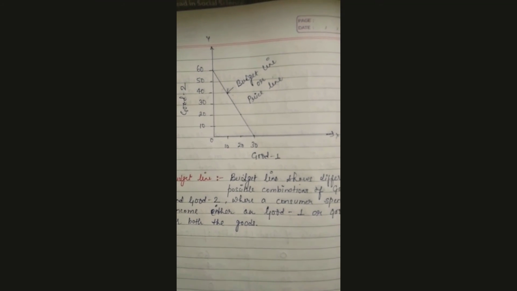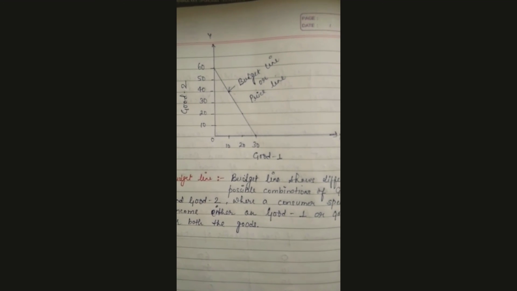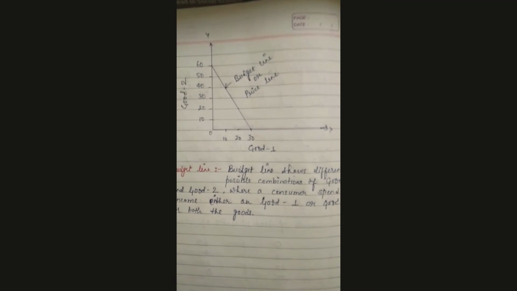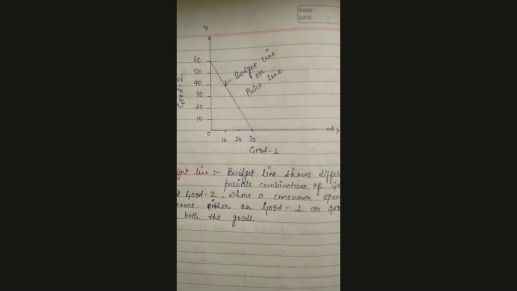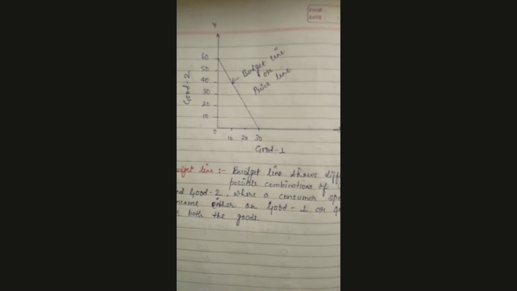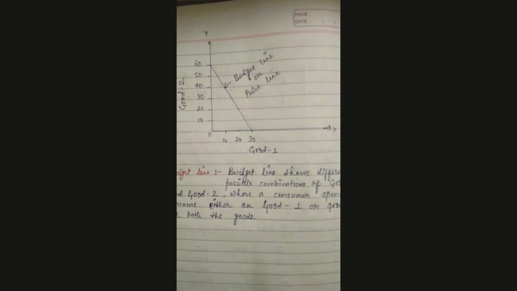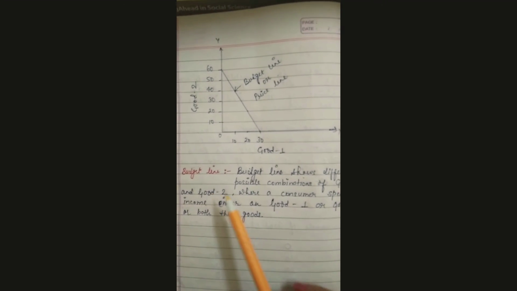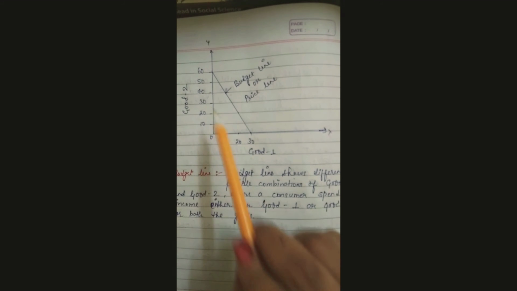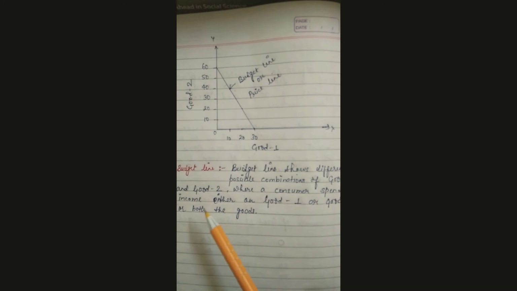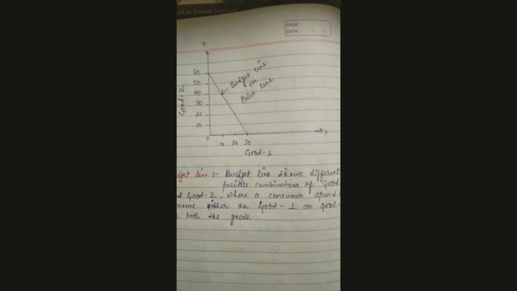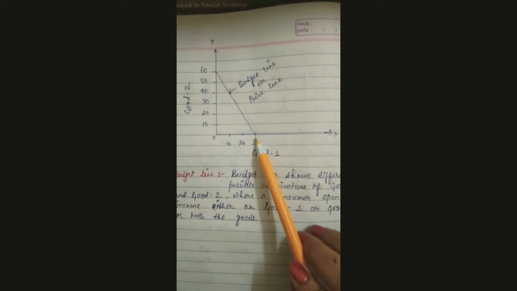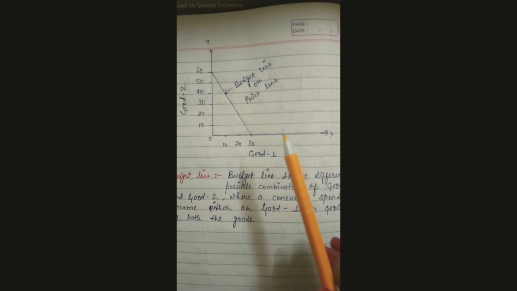Now what is the budget line or price line, students? You can say in very simple words that it is a representation of the budget set, but you have to be clear what the budget set is. So you can't write just budget line as a representation of budget set if it is asked. You will write the definition likewise. The budget line shows different possible combinations of good 1 and good 2. In this you can see a consumer spends his income either on good 1, either he spends his full income on good 1, as he did here: 30 into 2 is 60, 60 rupees was the money income.